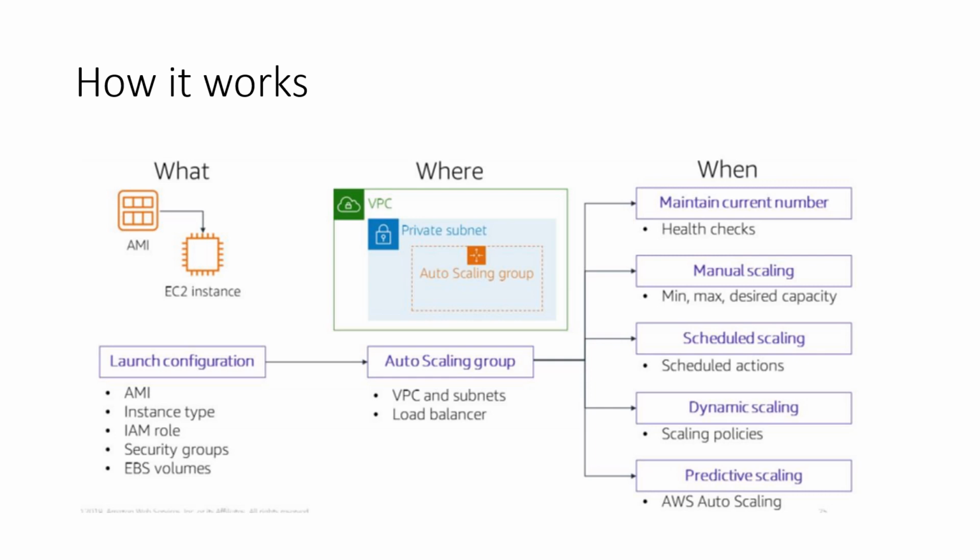First is the AMI, Amazon Machine Image. You need to specify the image for the EC2 instance you are going to launch. Now second is the instance type.